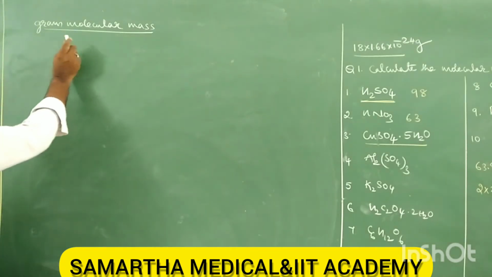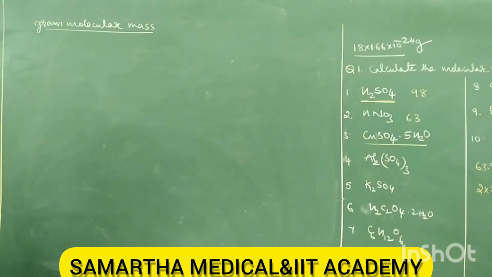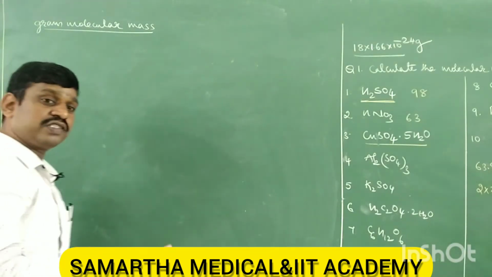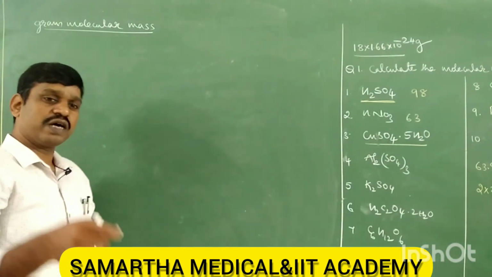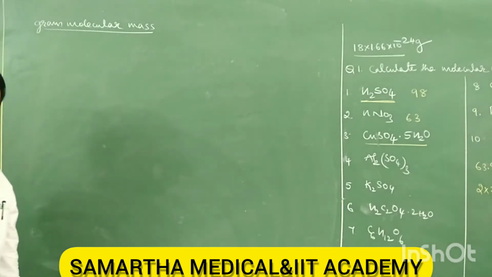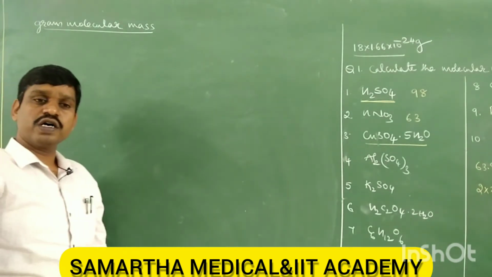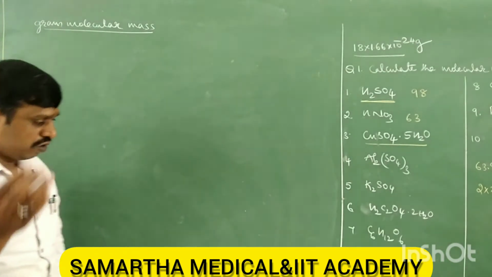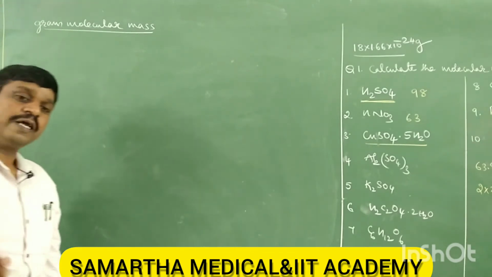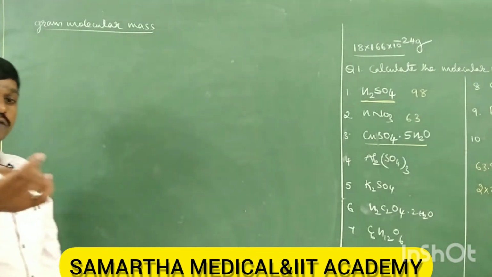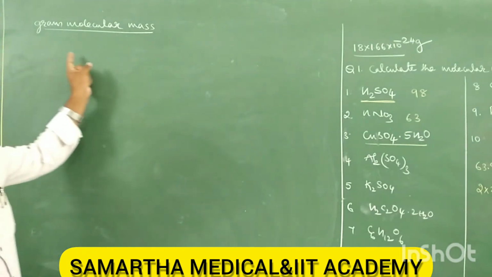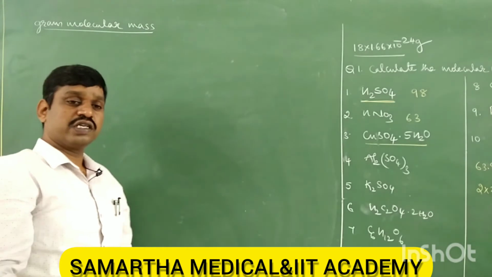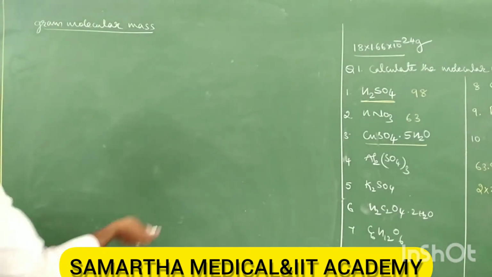Gram molecular mass is when the molecular mass of any compound or substance is expressed in grams, like atomic mass and gram atomic mass. The difference is that gram atomic mass is when the atomic mass of any element or atom is expressed in grams. Similarly, if the molecular mass is expressed in grams, it is called gram molecular mass.